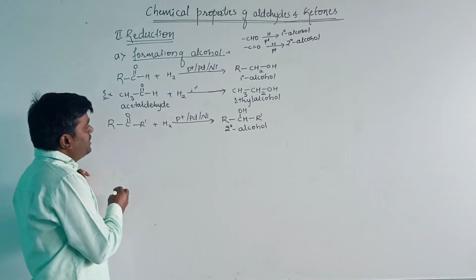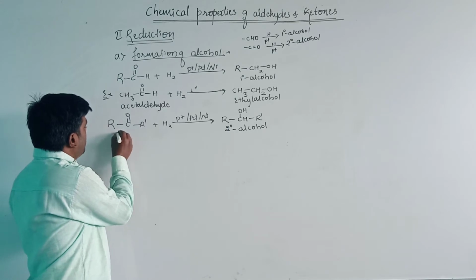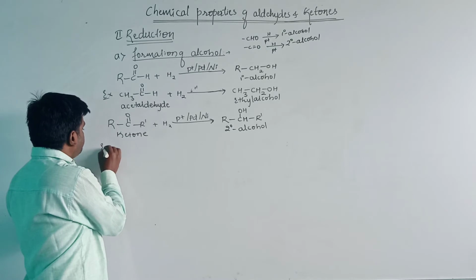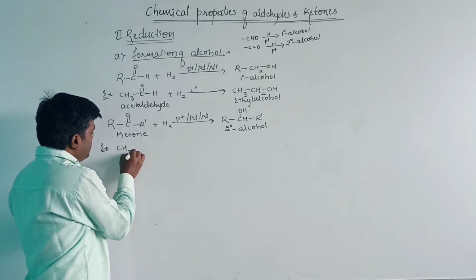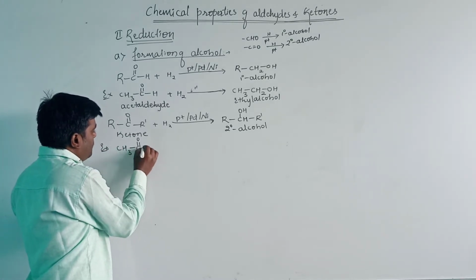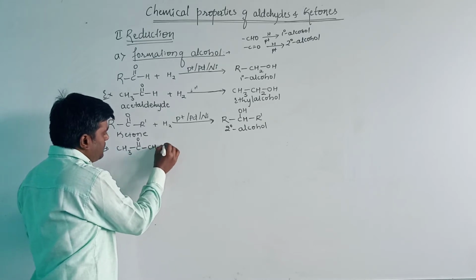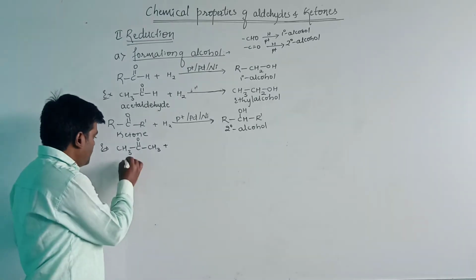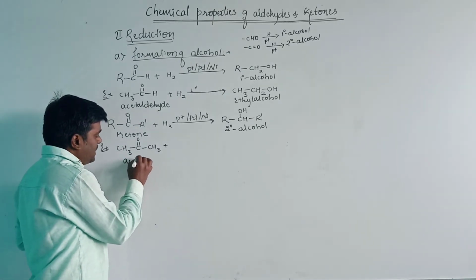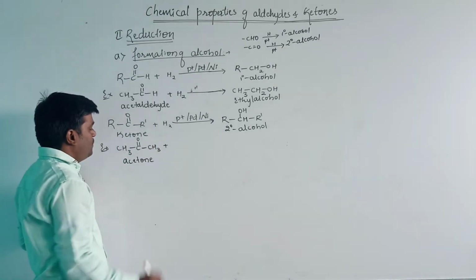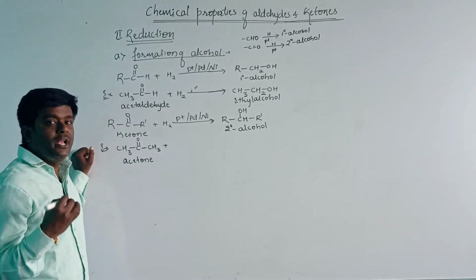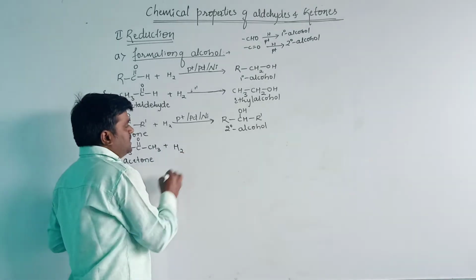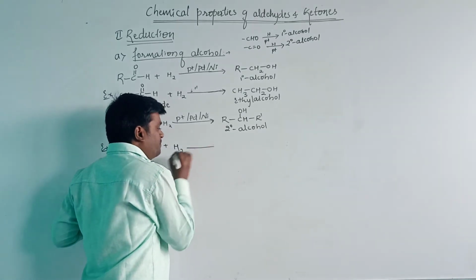Then let us see a particular example here. It is a ketone. CH3COCH3. Here this compound is acetone. The general name is acetone and the IUPAC name is propanone.